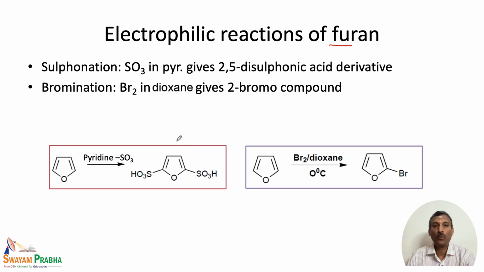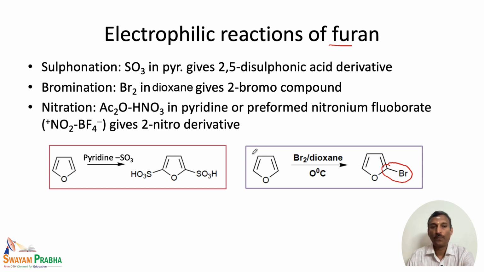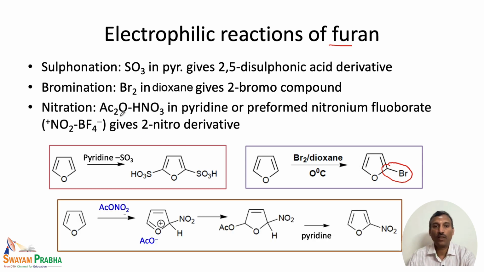And when bromination occurs, especially in a solvent like dioxane, we get the 2-bromo derivative. As we have seen earlier in nitration also, furan prefers 2 substituted derivatives, and when we carry out nitration in the presence of acetic anhydride and nitric acid, we end up with the 2-nitro derivative.